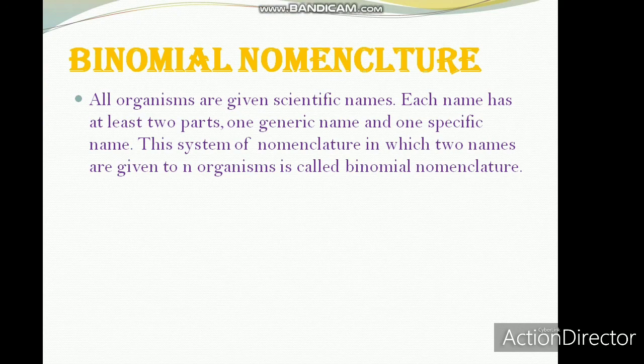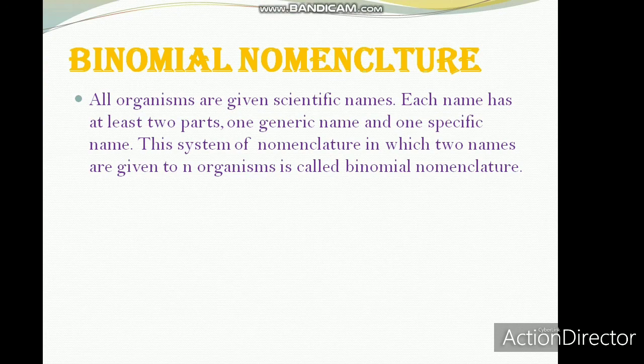The first part is the generic name, which indicates the genus of a living organism, which we will learn later on, and the other part is the specific name, which indicates the species name of the organism. The two parts of the name are known as binomial.